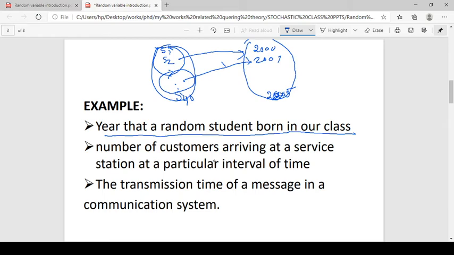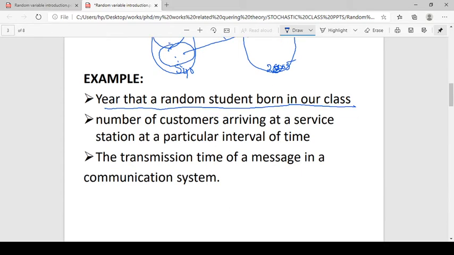Next, the number of customers arriving at a service station in a particular interval of time. We can take each interval: 1 to 2, 2 to 3, 3 to 4. The number of customers can be 0, 1, 2, 5, 8.